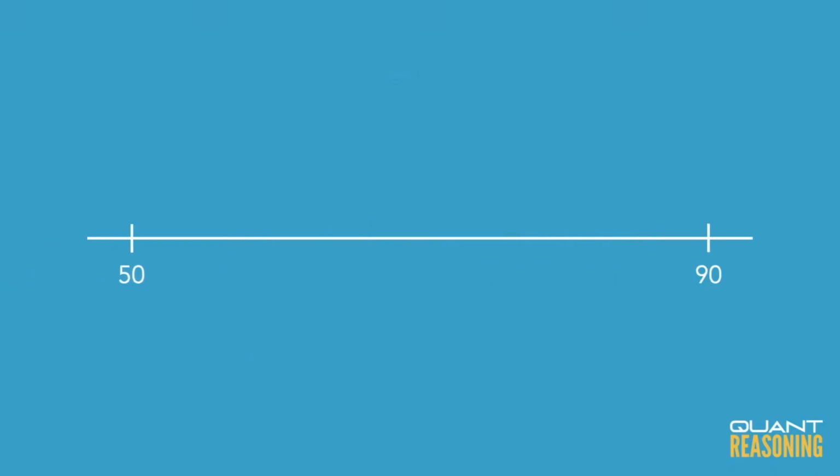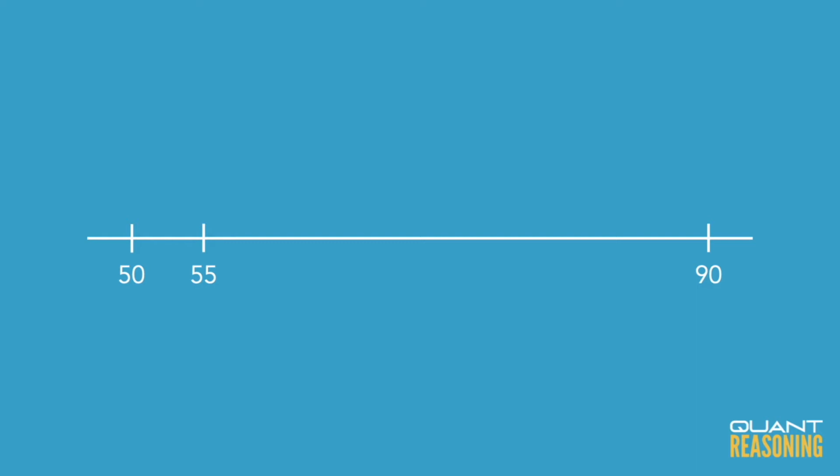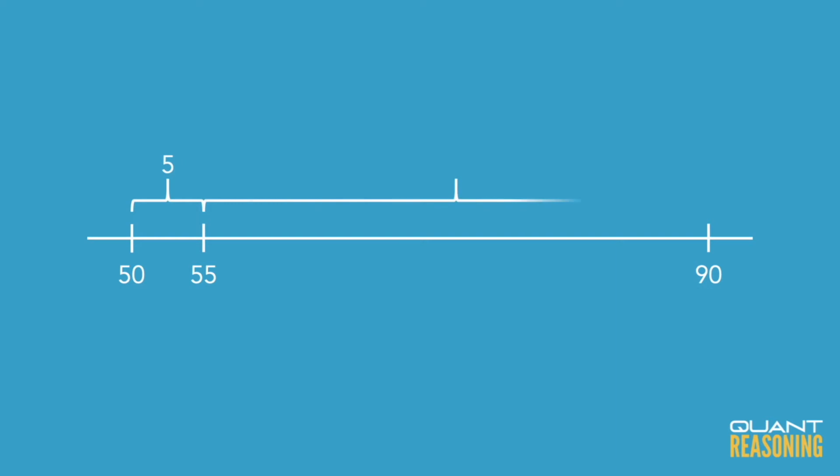If we draw a number line from 50, which was the existing average, to 90, which is today's data point, the total overall average should be somewhere in between, somewhere on that line, and indeed we're told that it's right at 55. Now looking at where 55 sits compared to 50 and to 90, we can see that the distances on either side of the new average are 5 and 35 for a ratio of 1 to 7.